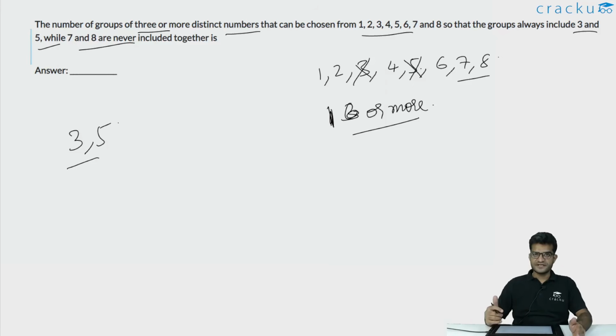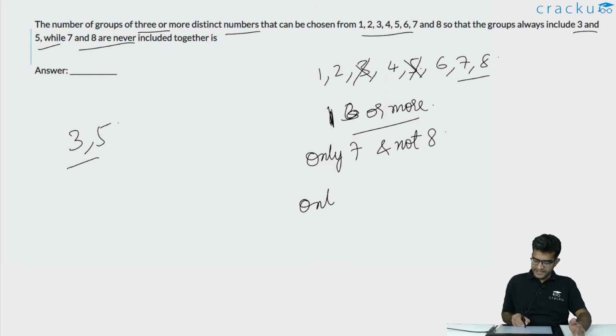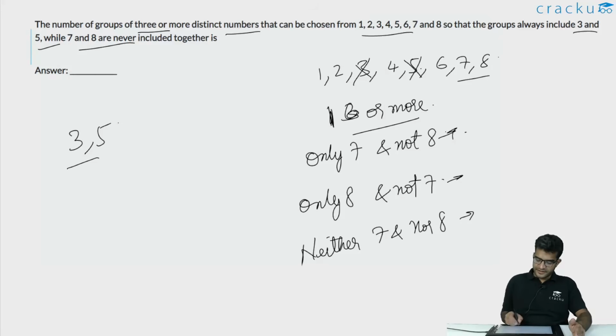So now let us consider 3 cases. In the first case, only 7 is selected and not 8. In the second case, only 8 is selected and not 7. And in the last case, neither 7 nor 8 is selected. These are the 3 cases to consider. If only 7 is selected, then we already have 3 numbers selected. 3 and 5 are already there and 7 is included, but 8 is not. So we have a choice with respect to 1, 2, 4 and 6. Each of these 4 numbers can either be selected or not selected.